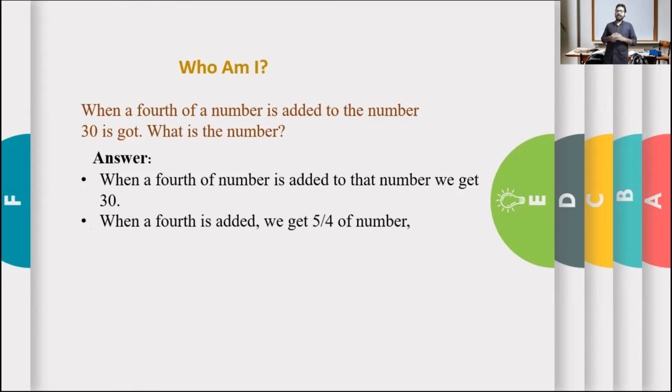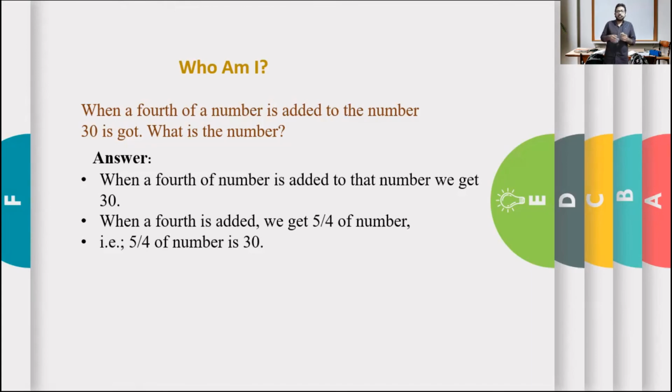When a fourth is added, a fourth is added. See, that's an important point. When it is multiplied by 4, that's easier. But the word fourth means it is what? It is the number together with the fourth of that number, which will give you 5 by 4 of that number. Clear? Are you clear? Okay then. Now, this 5 by 4 of a number is 30. It says that 5 by 4 of that number is 30.